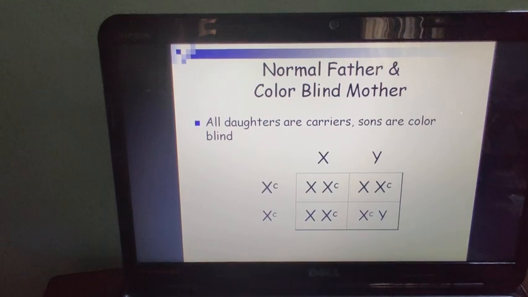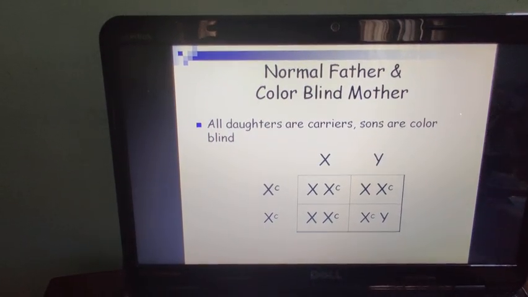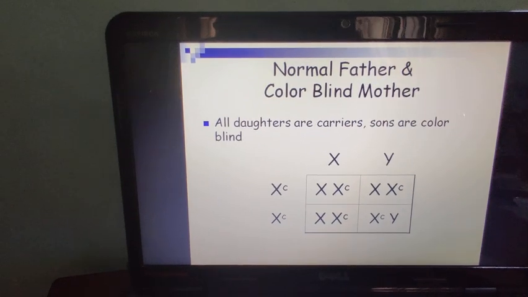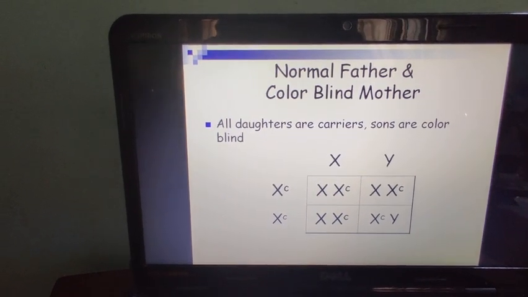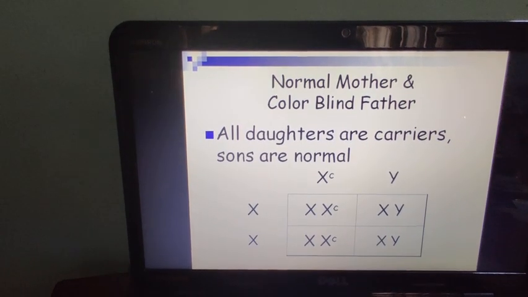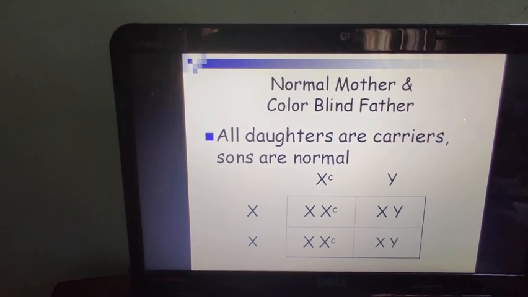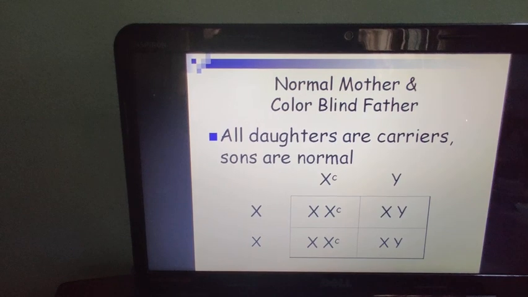Now, normal father and colorblind mother. In this case, all daughters are carriers and all sons are colorblind. Normal mother and colorblind father. In this cross, all daughters are carriers and sons are normal.